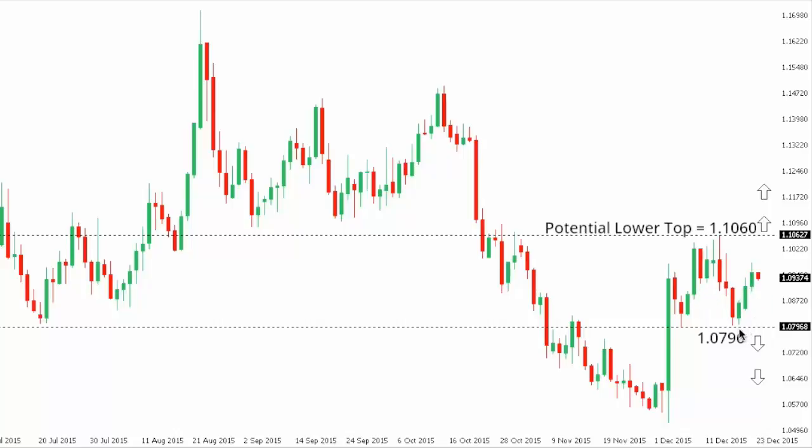If we do see a break back below 107.96, this will open the door for an acceleration of declines and a resumption of the downtrend back towards the 105.20 December low, which guards against the more critical support in the form of the multi-year low from March around 104.60. But a break back above 110.60 would open the door for a continuation of this correction out from the December lows and expose the 113 area further up.